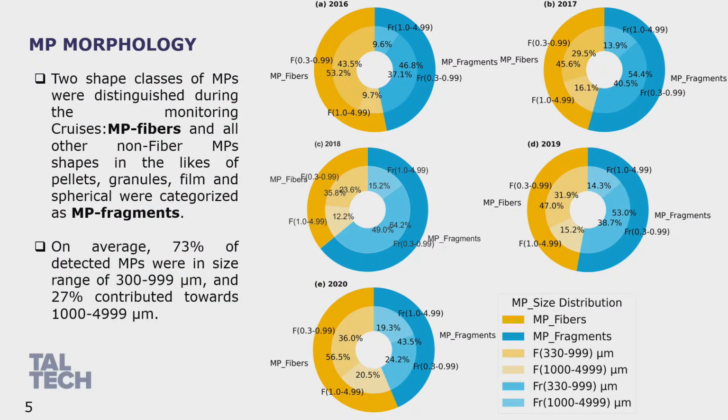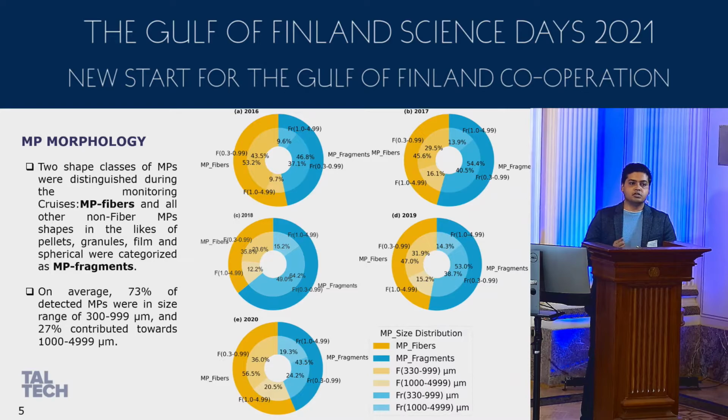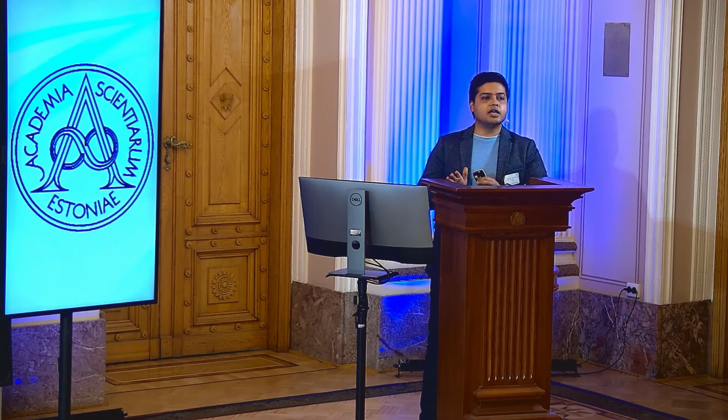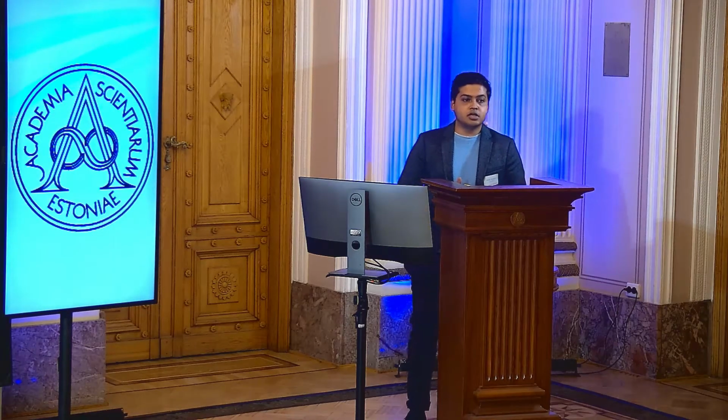Now let's talk about the microplastic morphology. Here we only distinguish 2 shape classes. One was MP fibers, which is microplastic fibers, and all the other non-fiber particles. For instance, we found very small pieces of fragments, films, and granules. That is why we categorize all other particles as MP fragments.